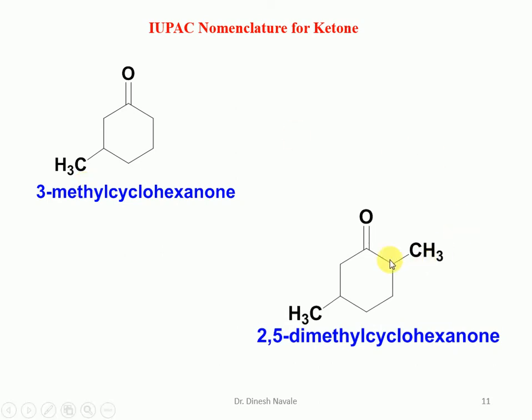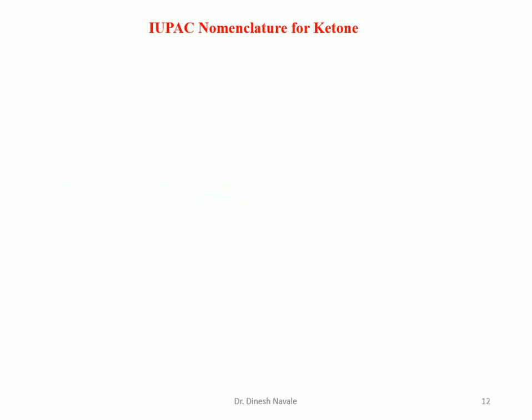Now, we have to give the number 1 to the carbonyl. Then we have to go clockwise so that this methyl will get the lowest possible numbering. So it is carbon number 1, 2, 3, 4, 5. There is a substituent at carbon number 2 and carbon number 5, and it is a 6-carbon ring, so it is a cyclohexanone. Again the two substituents are the same, so it is 2,5-dimethyl, and the prefix di will be utilized. So 2,5-dimethylcyclohexanone will be the IUPAC nomenclature of this compound.